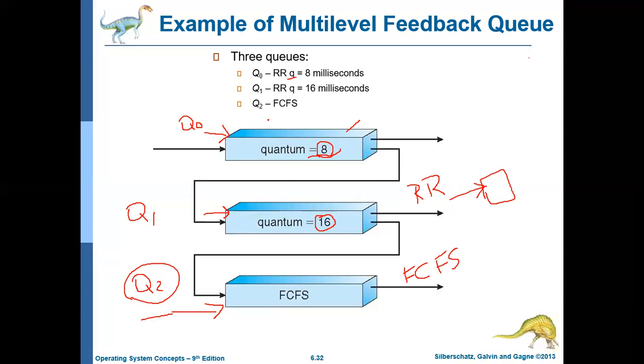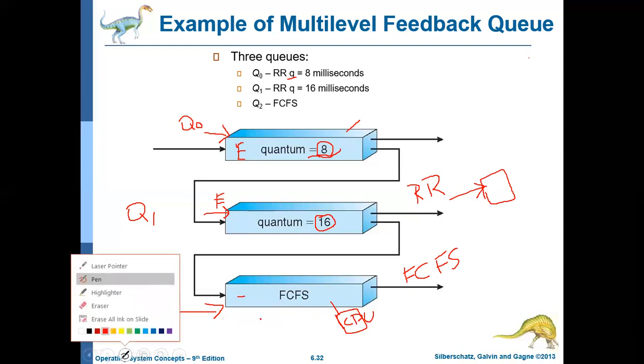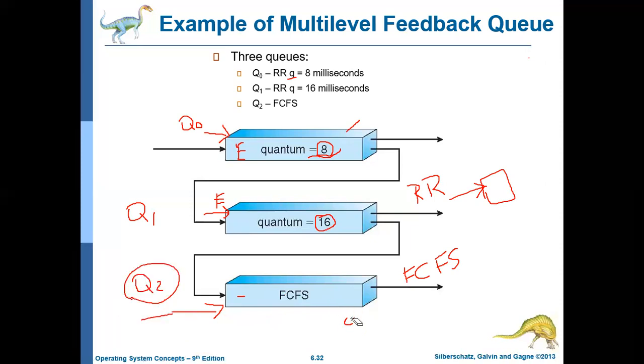Similarly, a process or job in Q2 will be executed only if Q0 and Q1 are empty. And here also, when the CPU is executing a job in Q2, if some other jobs arrive in Q1 or Q0, then the current process from Q2 will be preempted. So these are the basic things we should know about how this algorithm works.